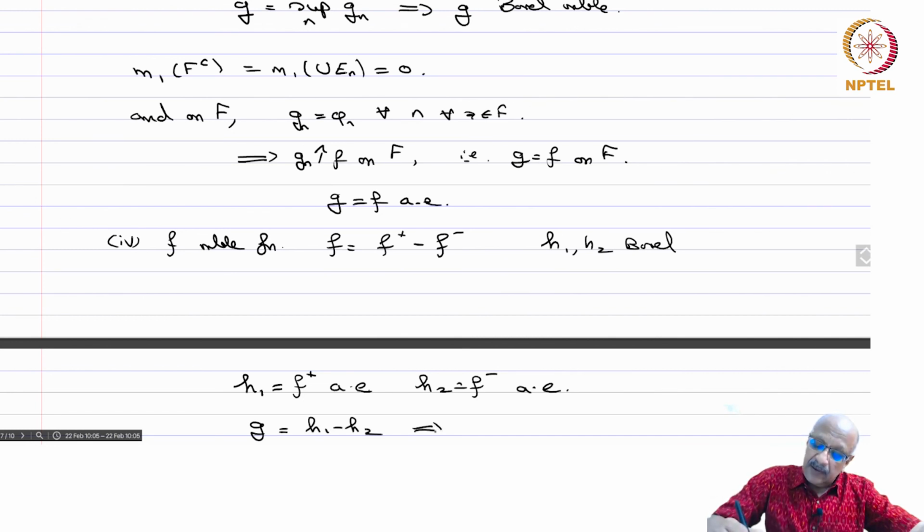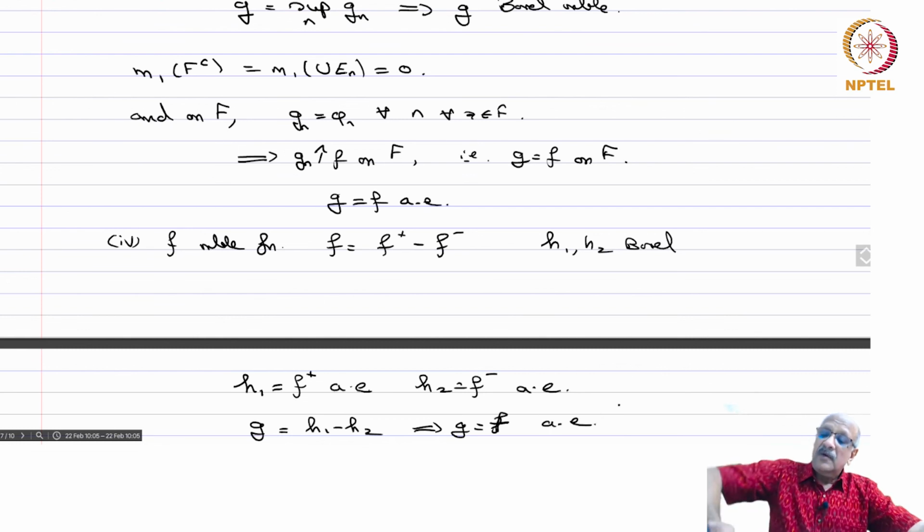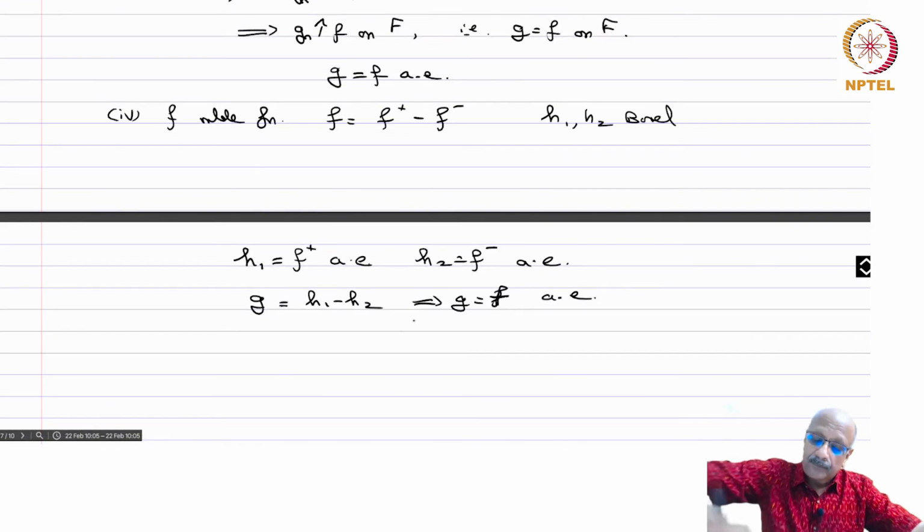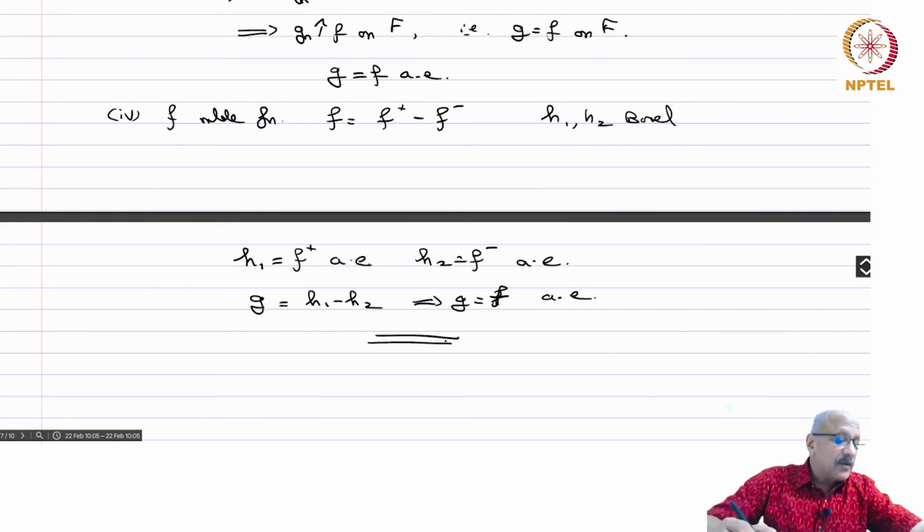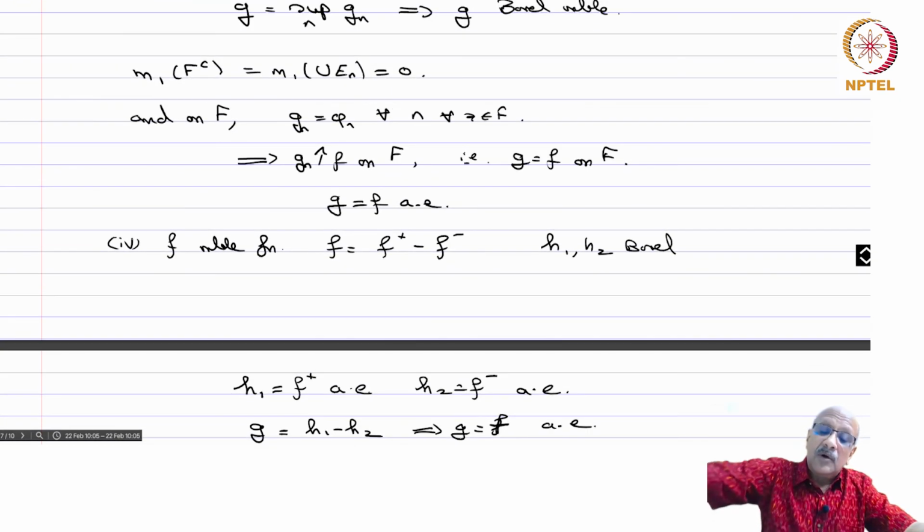Then this implies that G equals f almost everywhere. That completes this problem. So this is a technique which is very useful, and that is why the fact that a non-negative measurable function is the increasing limit of simple functions is a very important result.